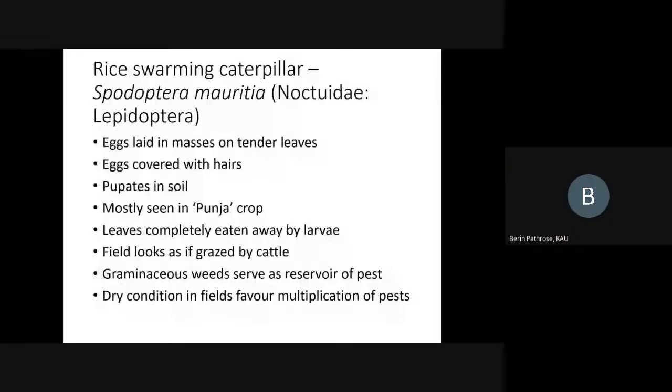We have discussed rice case worm and rice leaf folder. Those are the two major lepidopteran pests infesting rice. Today we will discuss two more lepidopteran pests infesting rice, but these two are minor pests. The first one is the rice swarming caterpillar. It is a sporadic pest.